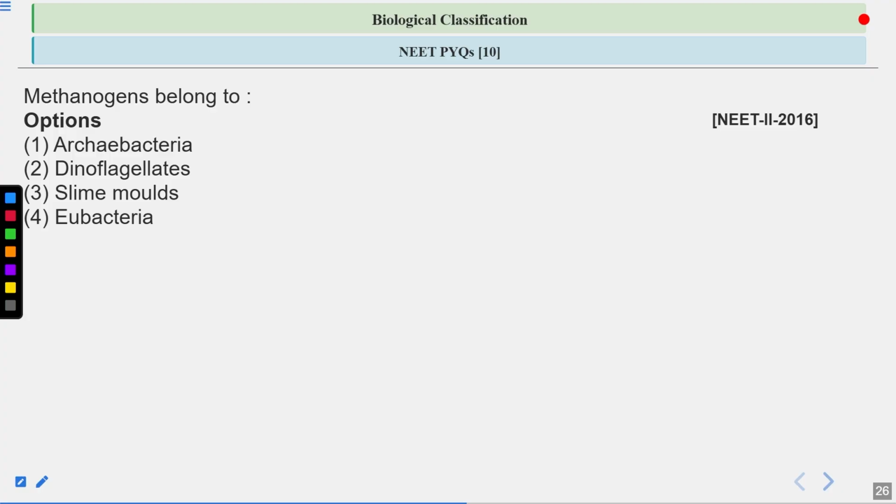The next question: methanogens belong to. Methanogens are bacteria which produce methane gas. Methanogens are also part of the human flora. Out of the total human flora, 10% are methanogens. So what are the options here? A is archaebacteria, 2 is dinoflagellate, third is slime molds, and fourth is eubacteria. What will be the correct answer for this question?